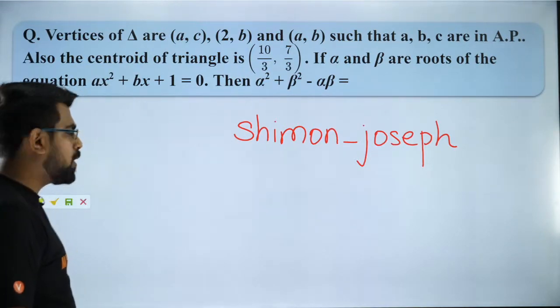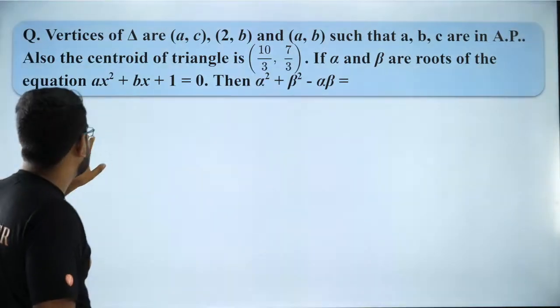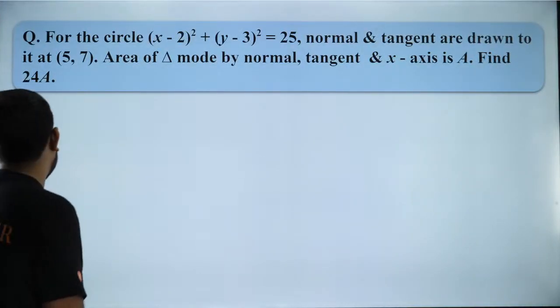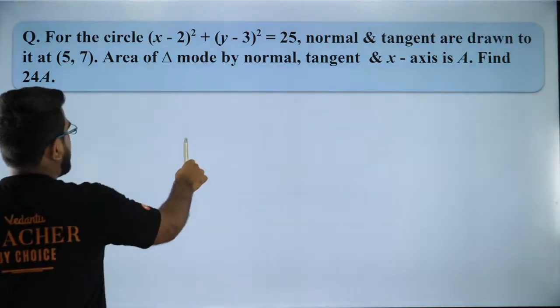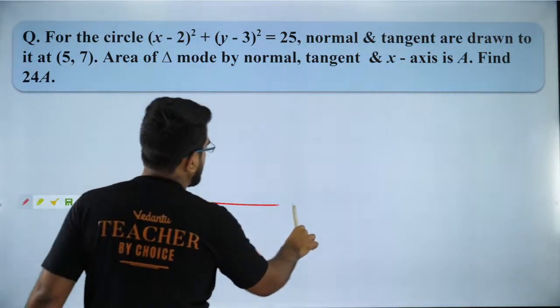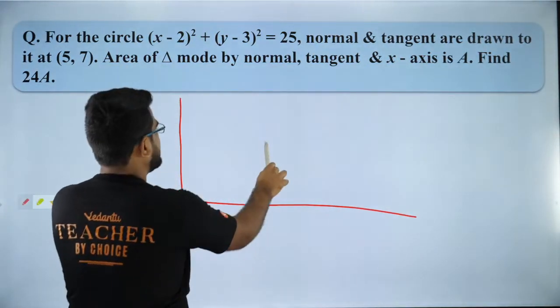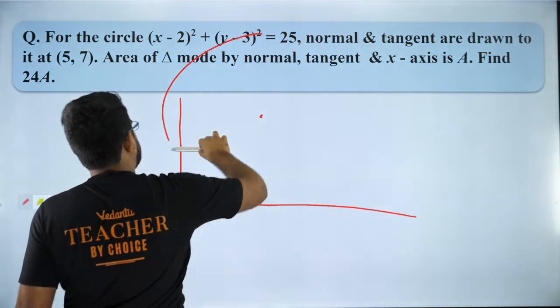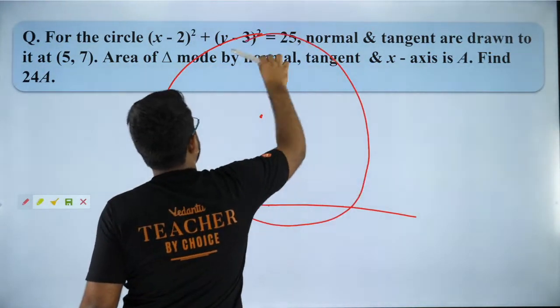Okay, so let us move forward to the next question. Let's go ahead. This is a fantastic question. So what do we have? We have a circle which is centered at 2, 3. So let's say 2 is here, 3 is here, somewhere over here, and it's a circle of radius 5. So it's going to be a big circle, like this big circle.